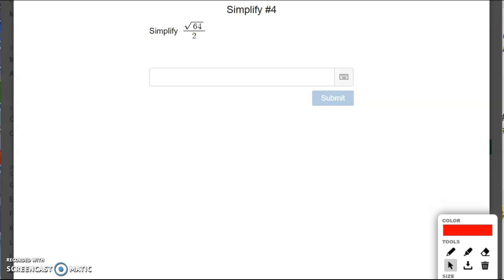Okay, what about this? Square root of 64 divided by 2. Again, you want to evaluate the square root first. Square root of 64 is just 8, divided by 2. 8 divided by 2 is 4.